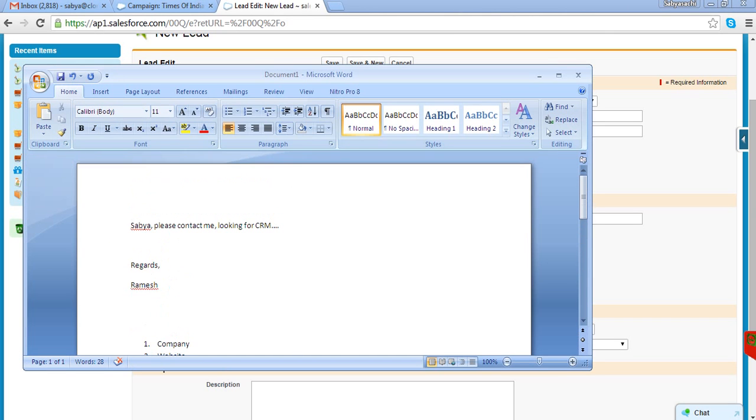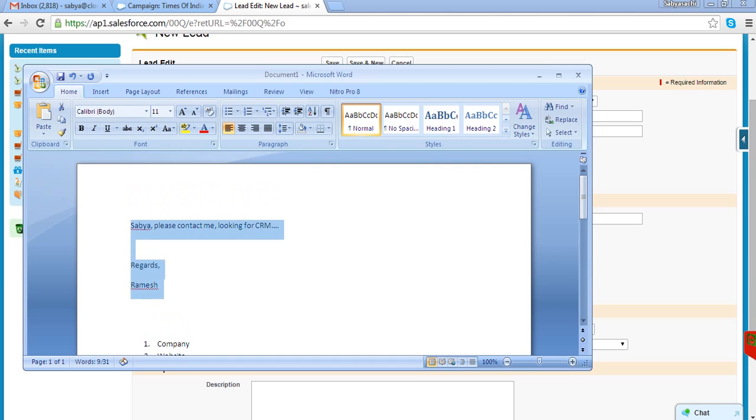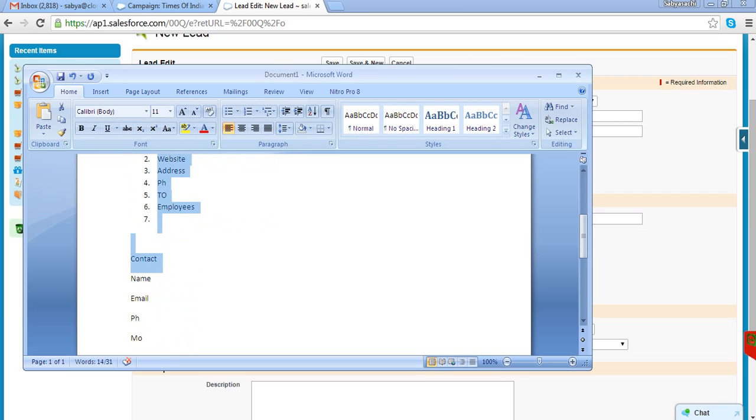And I am getting one more piece of information, what is their requirement. So their requirement is they are looking for a CRM system. By any chance, if they have mentioned Salesforce CRM, then I know which CRM they are looking for. Then we can understand how many licenses they need, right? So if you look at any inquiry, that inquiry will have three types of information: one is company information, second is contact information, and third is their requirements information.